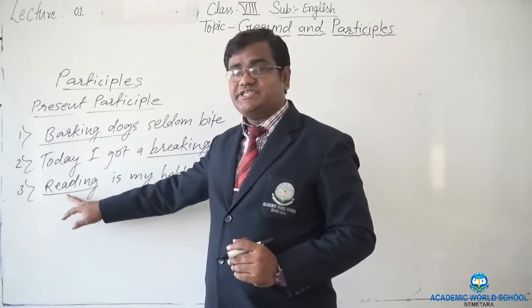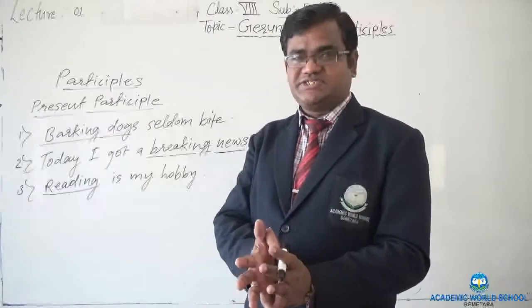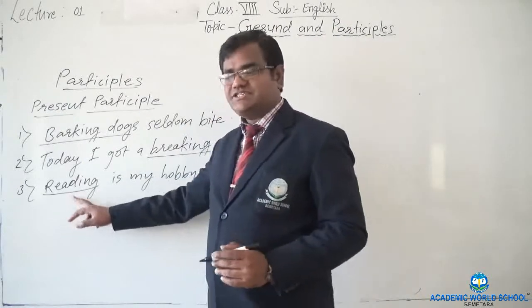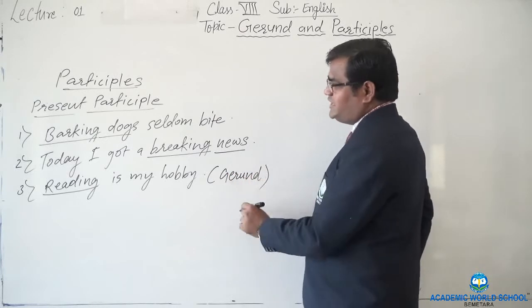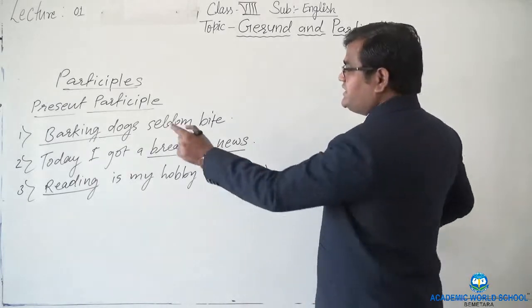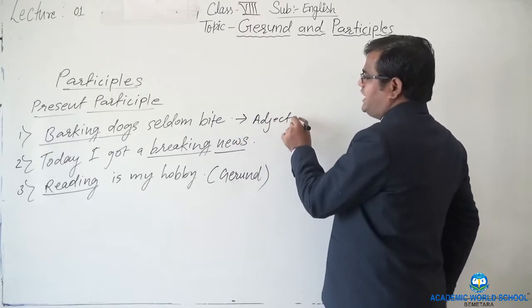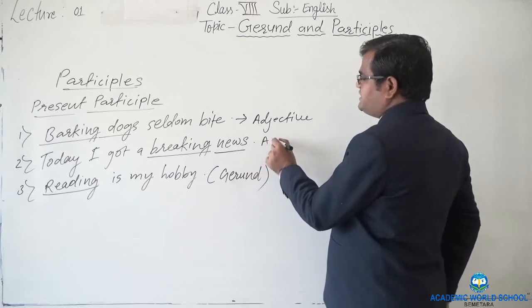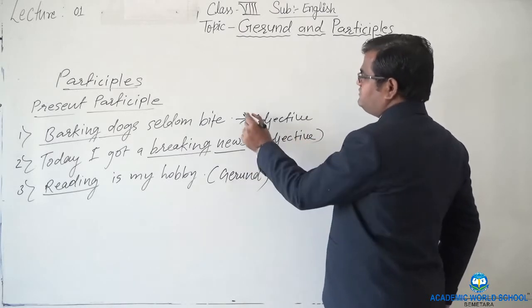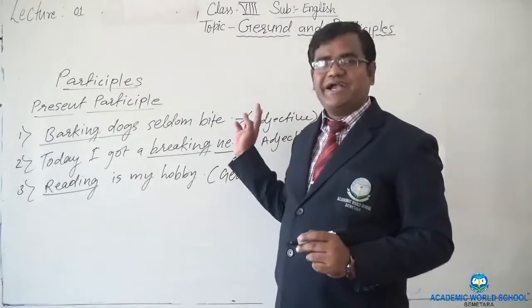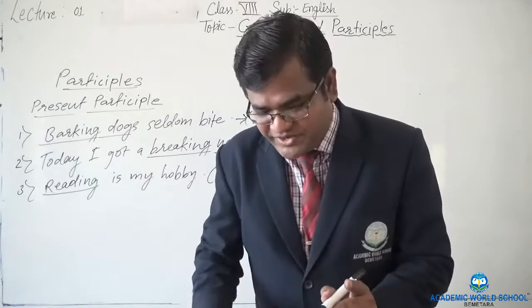No, because it is independently functioning as a noun, sir. It is not an adjective this time, and therefore reading is a gerund. Here you find reading is a gerund, and here the ing word is used as an adjective. Adjective, right? Here also adjective, and therefore these are the present participles, and here it is the gerund. This is the main difference, right?